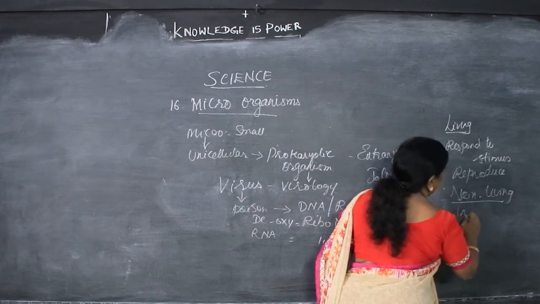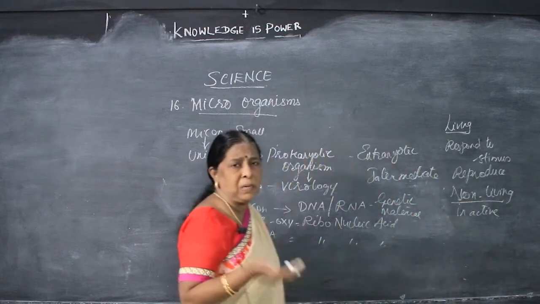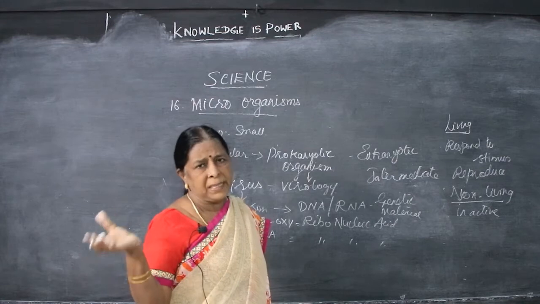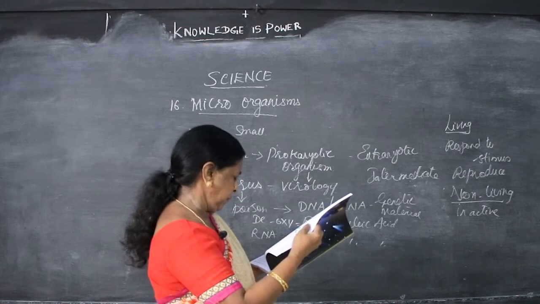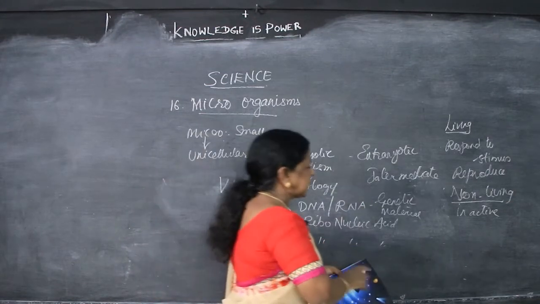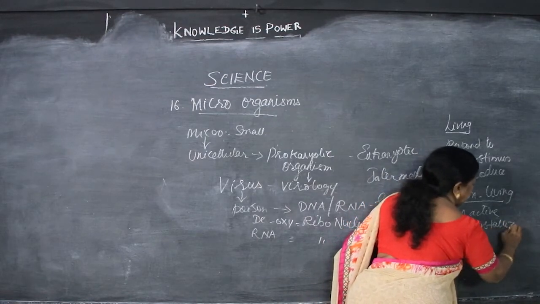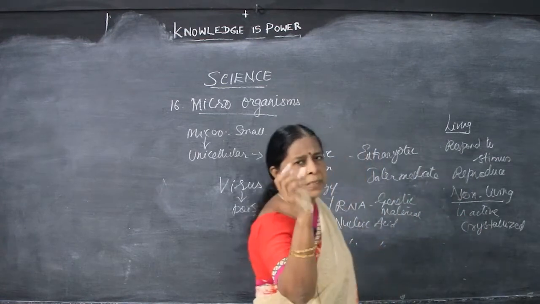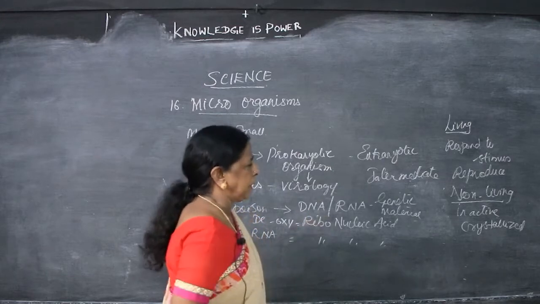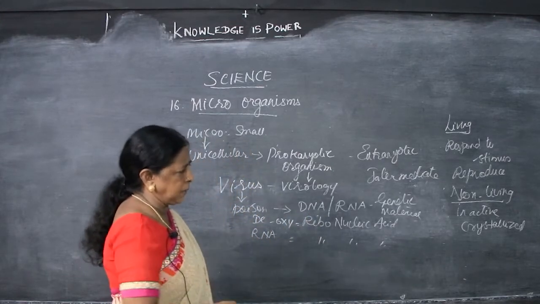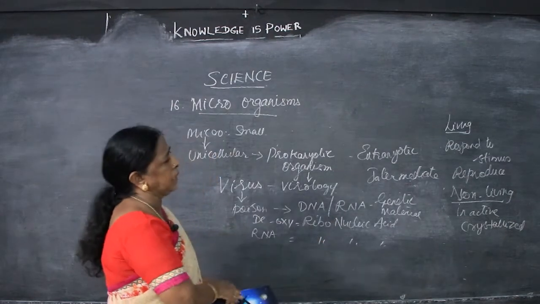They are inactive in open air. Inactive means what? How non-living things are. A stone is there, soil is there, do they react? The same like that, when they are in open air they become inactive. So, they crystallize. Crystallized means what? All the viruses join together and become a structure. You have seen crystal salt, the rock salt, all gathered together in a lump. Like that it will be. So, what are the non-living characters? Inactive, crystallized. That's all, only 2 characters.